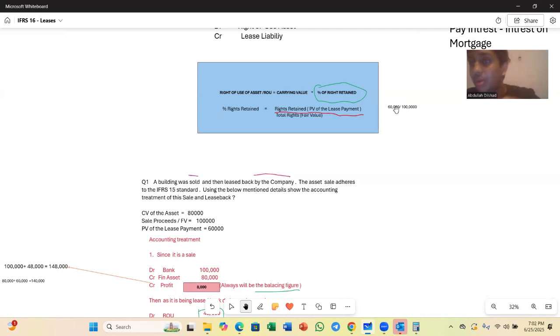How am I retaining? Because I am paying lease payments or rental payments and retaining that asset back, right? That is why I call it percentage of rights retained, and this is used to calculate the right of use asset.